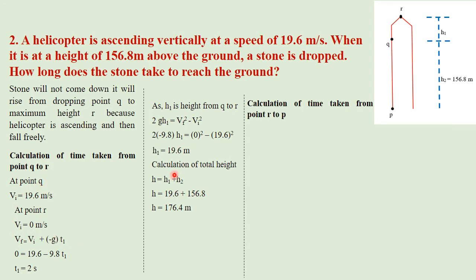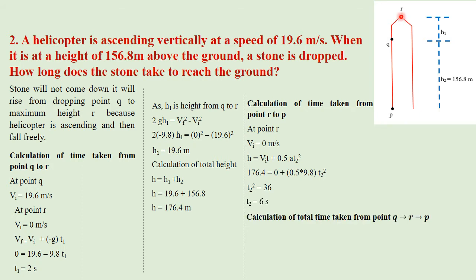Calculation of time taken from point R to point P. At point R, velocity is 0 meters per second. Using the equation of motion, S equals Vi t plus half a t squared, putting the values and solving, we get time t2 equals 6 seconds.